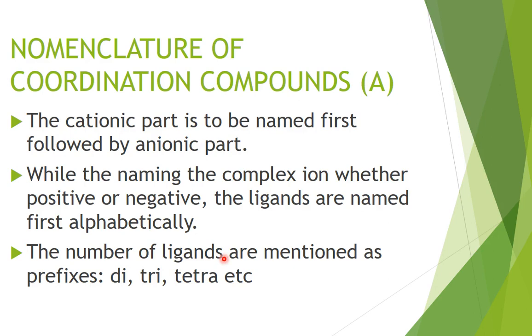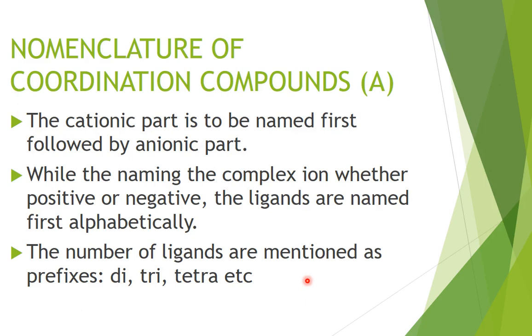The number of ligands is mentioned as di, tri, tetra, etc. But if the name of the ligand already contains any of these, like ethane 1,2-diamine, it already contains di, in that case, the number of ligands is to be mentioned by, in case of di, you will use bis.